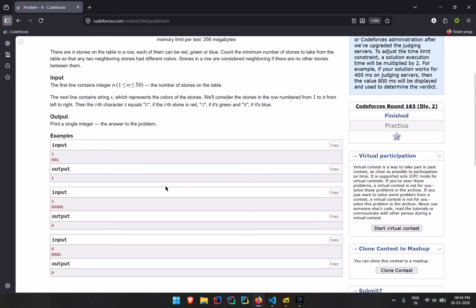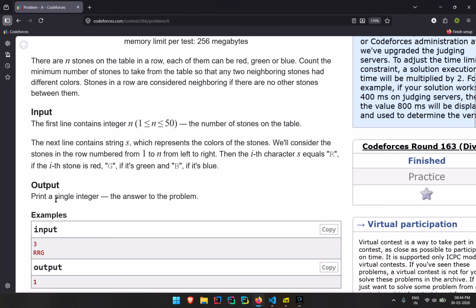Okay, so here what is happening is there are some stones. R is red, G is green, and B is blue. So we have three types of stones: red, green, and blue. And what I need to return is the number of neighboring stones. Like here, the neighboring stones are R and R. So how many neighboring stones are there? One. Here the neighboring stones are R and R, R and R, R and R, R and R. So a total of five stones actually.